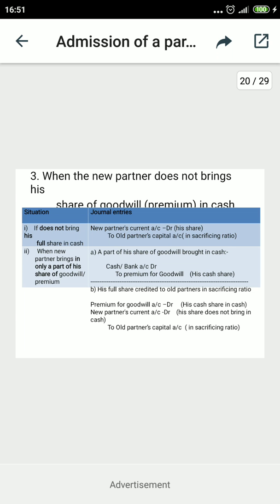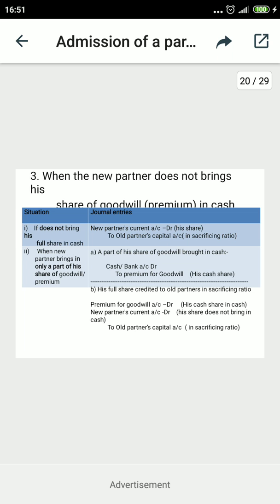When I talk about the old partners, I mean the sacrificing partners, so the sacrificing ratio will be applied among those who are sacrificing. So listen again, one entry is needed here in place of two: the new partner's current account debit for the part not brought in cash, and to the sacrificing partners' capital accounts.